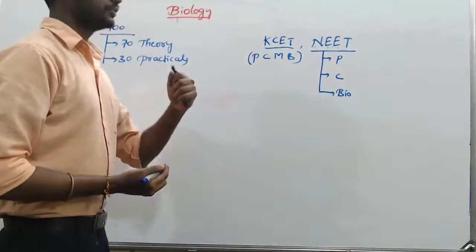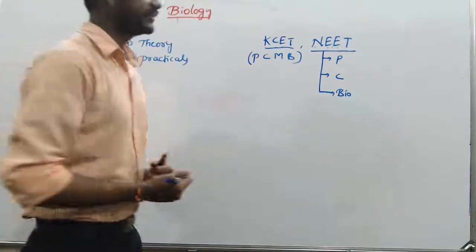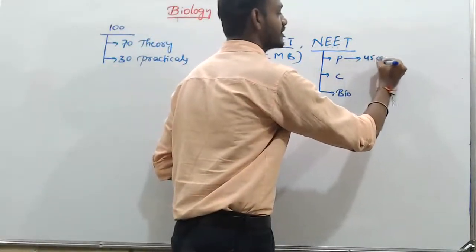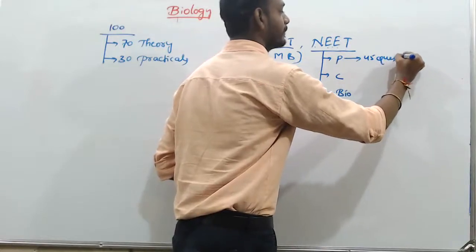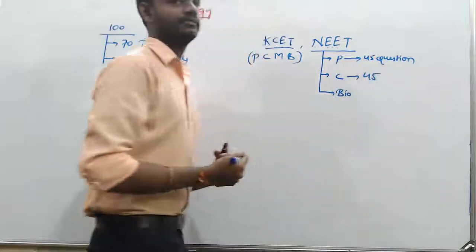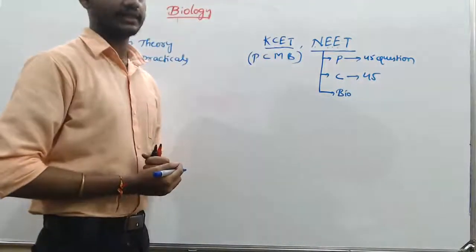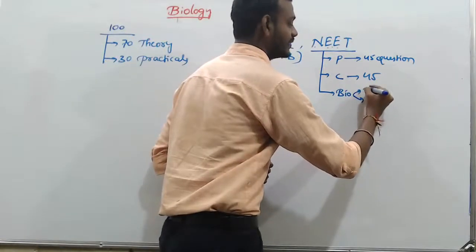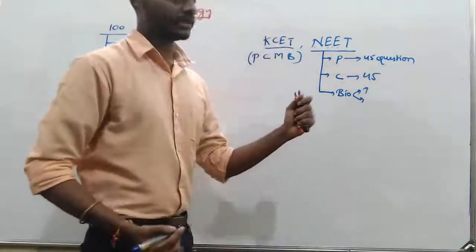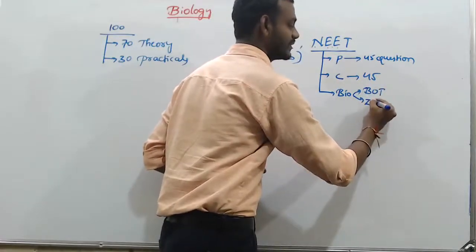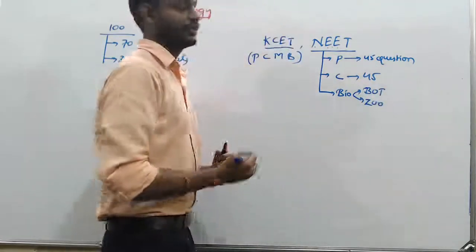If you see the detail about NEET, in physics they are going to ask 45 questions, chemistry 45. Biology has two branches, botany and zoology.